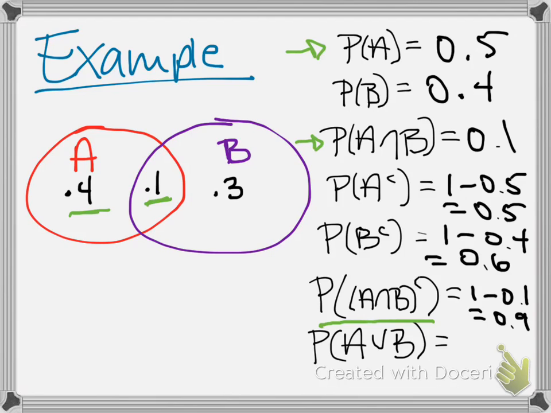And this last one, I'm actually going to let you all ponder on a little bit. We'll talk more about this in a couple videos ahead. This says, what is the probability of A or B? So what's the probability of the union of the two? And I want you all to think about how we would figure that out. And like I said, we'll talk more about that calculation in subsequent lessons.